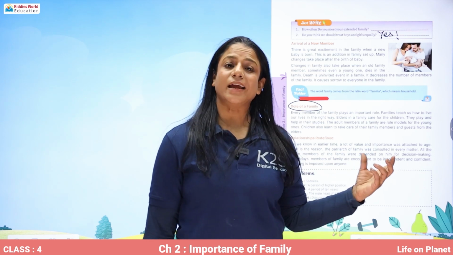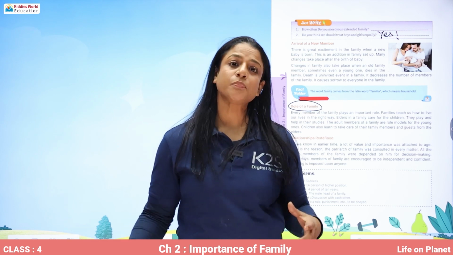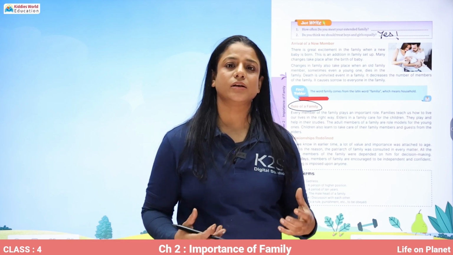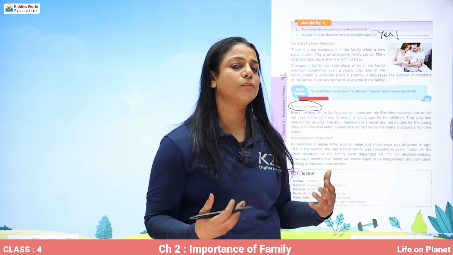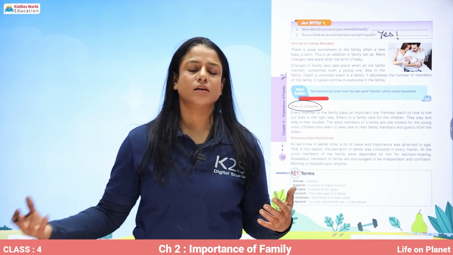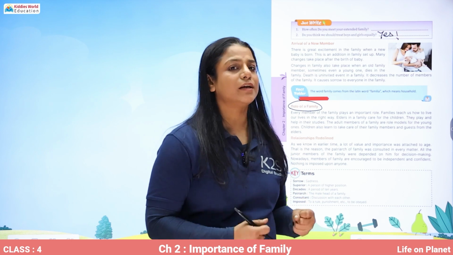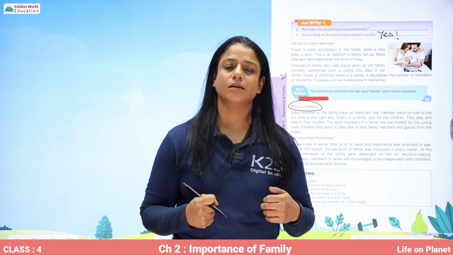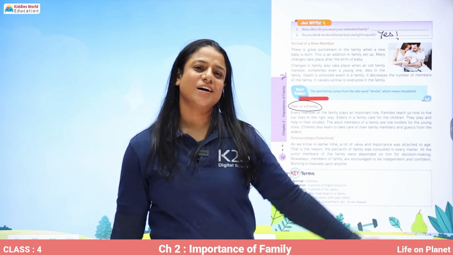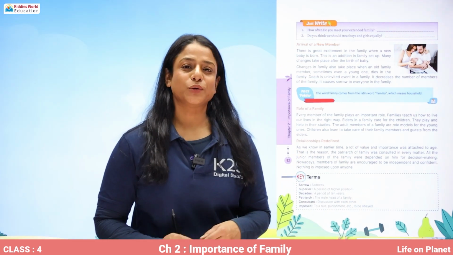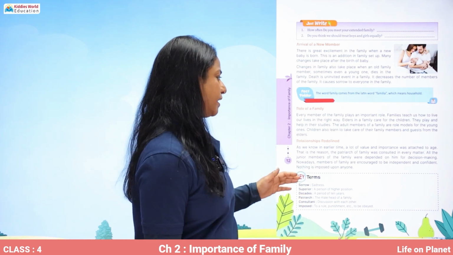The behavior of the elder ones influences the behavior of the younger members of the family. So the younger ones actually get most of their values from the elder members of the family. So they should be a role model for the family members. The children learn how to take care of other people, the guests, other humans, and pets, just from the elder family members. So the next topic of this chapter is relationships redefined.